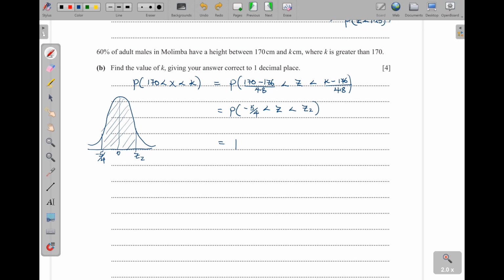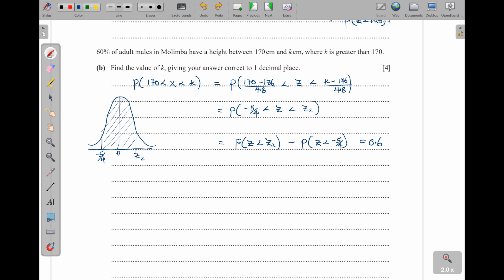Okay, so we shall have the probability of Z less than Z2, minus the probability of Z less than -5/4. But now this whole probability is actually equal to 0.6. It was given here, this whole probability is equal to 0.6.